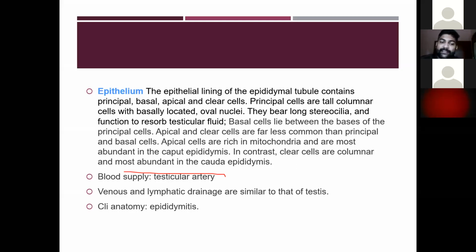The blood supply is from the testicular artery. The venous and lymphatic drainage are similar to that of the testis. They drain into the inferior vena cava on the right and the left renal vein on the left. Then the clinical anatomy: epididymitis is the inflammation of the epididymis.